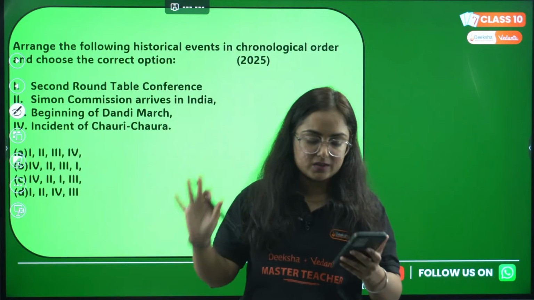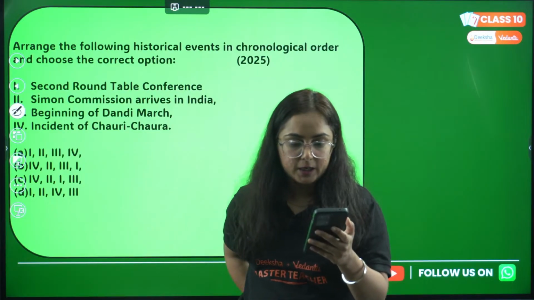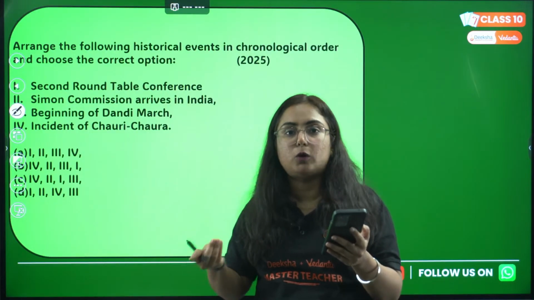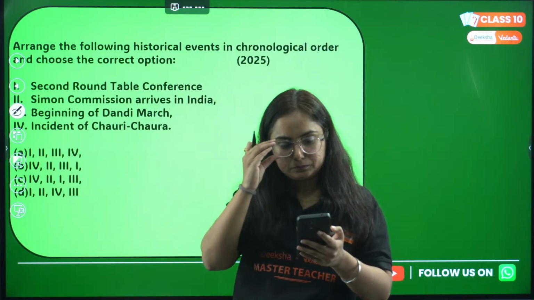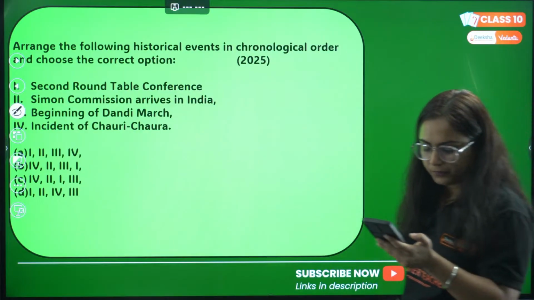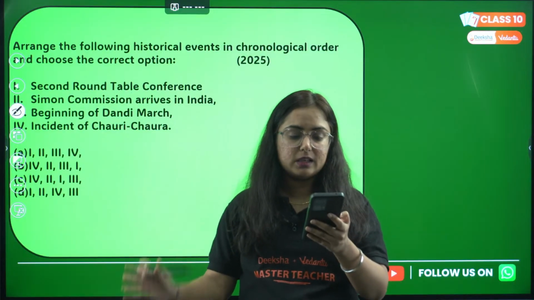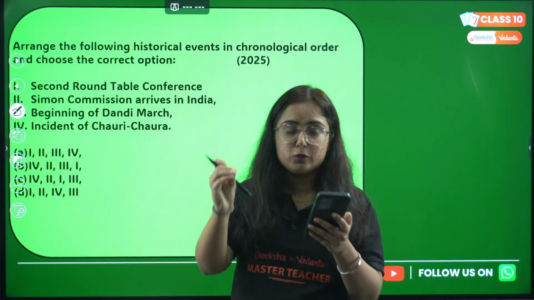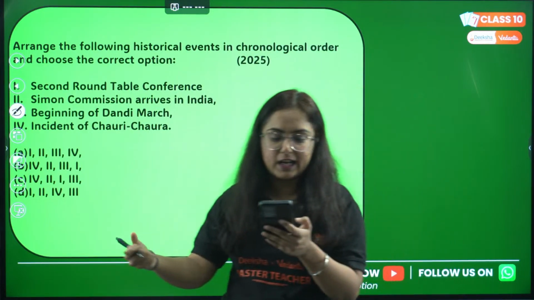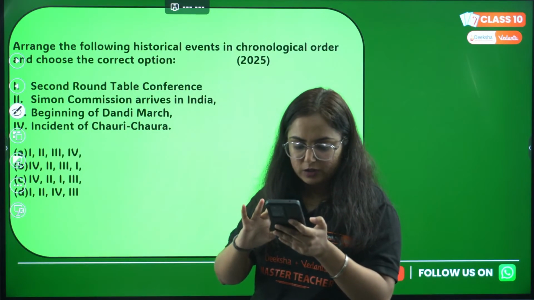I'm waiting for your answers right here. Okay, but think first and then answer. Don't be in a hurry, because this is a habit you should improve. We don't need to follow this in exams too. Okay, answer it. Okay, Rohit, I got your answer, it is C. I'm waiting for others to answer after giving some time to this question. Second round table conference, Simon Commission arrives in India, beginning of Dandi March and incident of Chauri Chaura. Rajiv, I got your answer. Great.